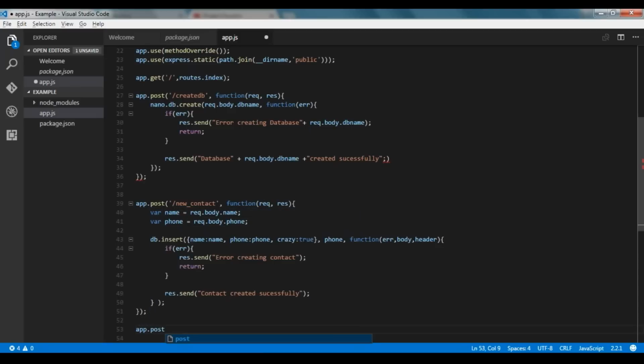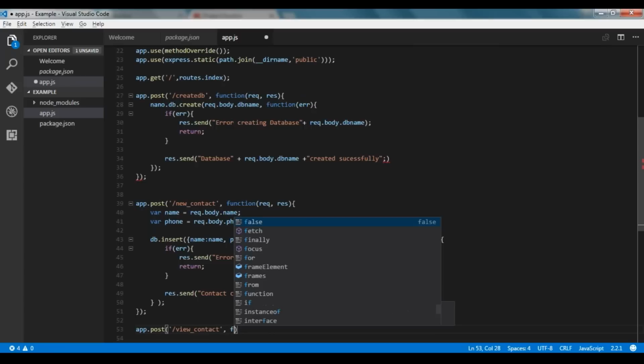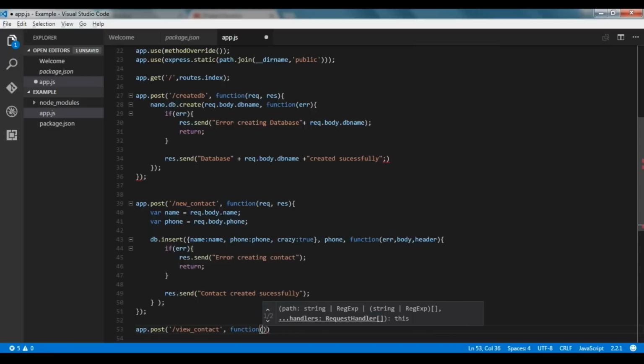Now we'll create another app.post in which we have the view contacts function. The address would be /view. So now we will create a new app.post in which we have view contact, and the name of the URL, or the extension of the URL, should be view_contact. We'll again create a callback function.